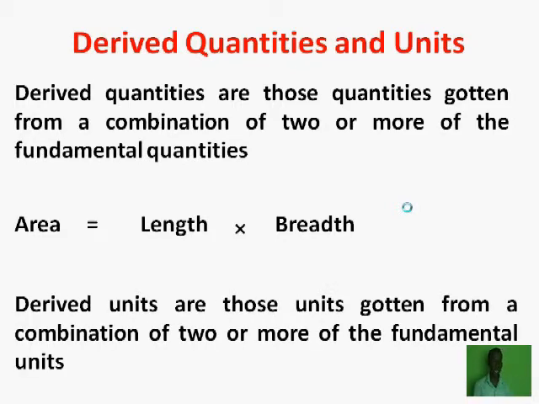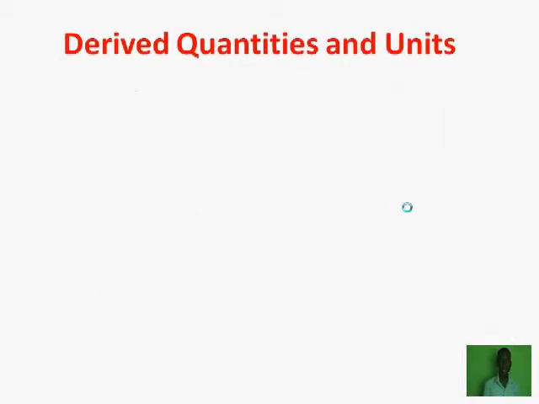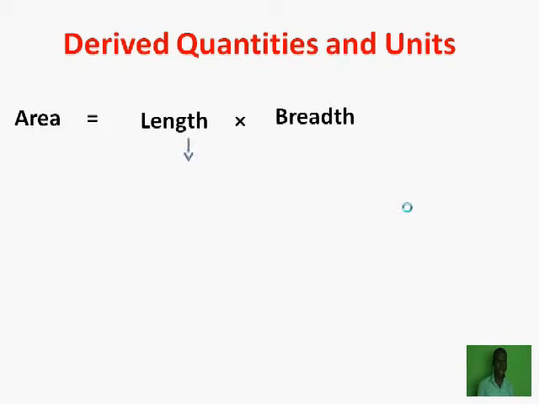Derived units, on the other hand, are units gotten from a combination of two or more of the fundamental units. Going back to area as well, we define it as length times breadth. Now, the unit for area is this. The unit for length, which is in meter, times that for breadth, which is also in meter. And this gives us meter squared as the unit for area.